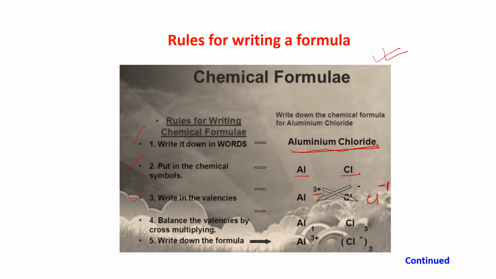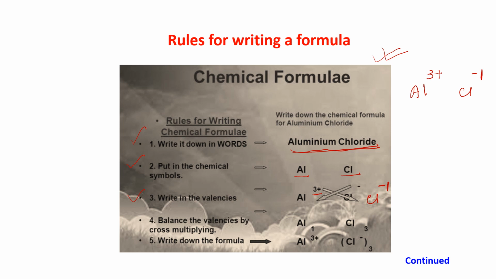Then what are we doing? Balance the valencies by cross multiplying. Let me show you here. I am writing aluminium 3 plus and chloride minus 1.